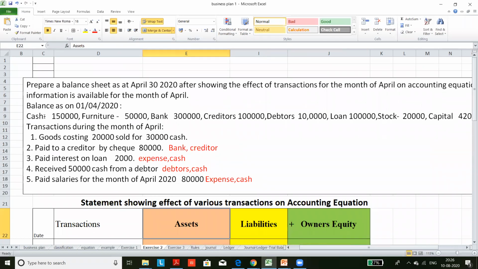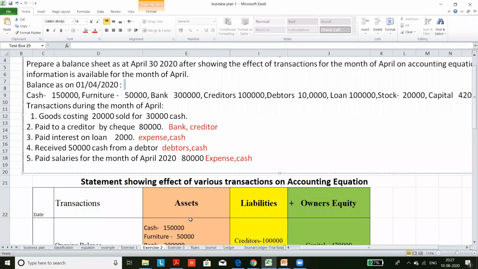This is an existing business. You are preparing it for the month of April. So this is the closing balance: cash, furniture, bank, creditors, debtors, loan, etc. From an exam point of view, it is not that important, so don't get too tense. Mainly, your concept must be clear on how the asset side is equal to the liability side.